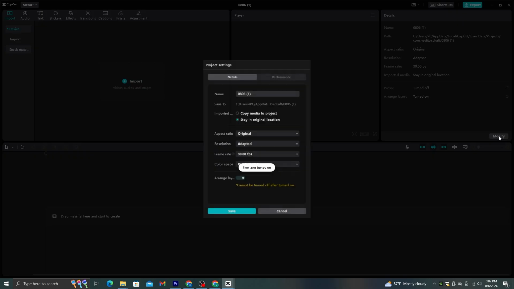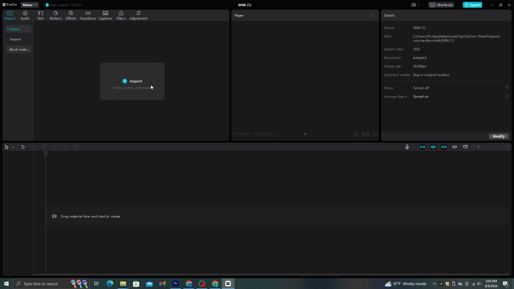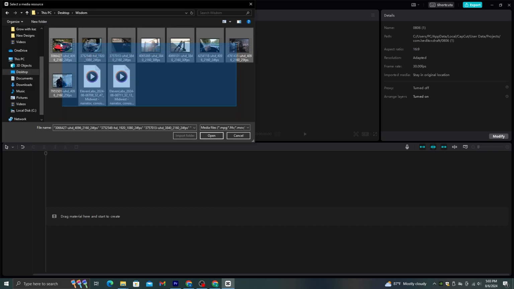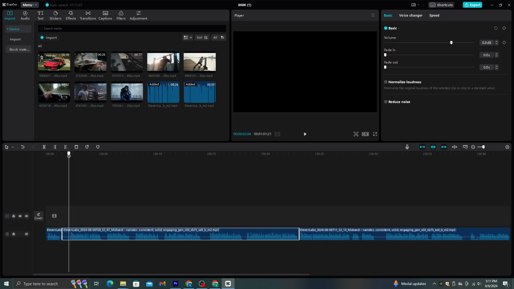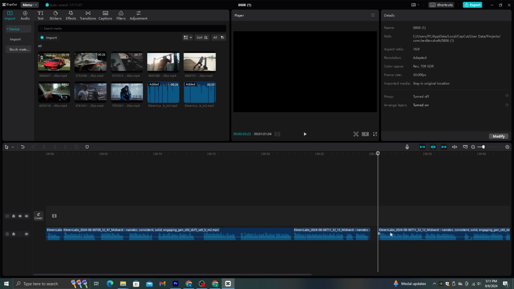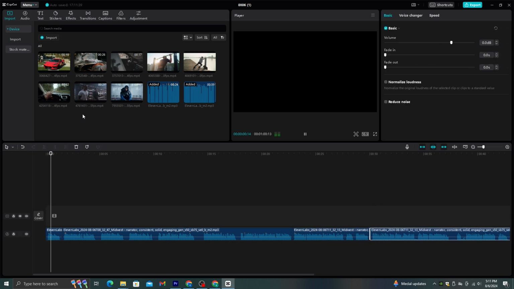This is a long video, therefore, make sure to click this Modify button and select 9:16 ratio. Then, click this Import button and import all the materials we downloaded. After that, you need to drag the voice over to the timeline like this. If there are long, unnecessary silent parts in these voiceovers, make sure to remove those.